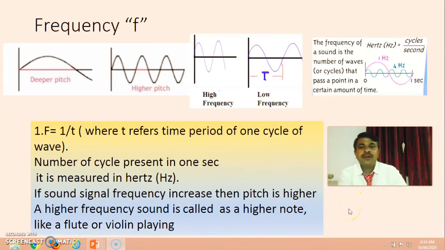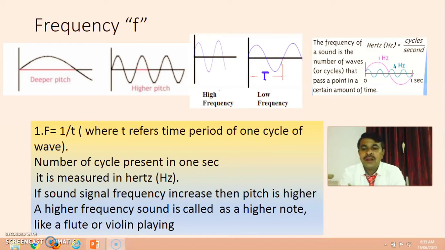Another important point: if the sound signal frequency increases, then pitch is higher. High frequency means high pitch. Low frequency signal means low pitch.